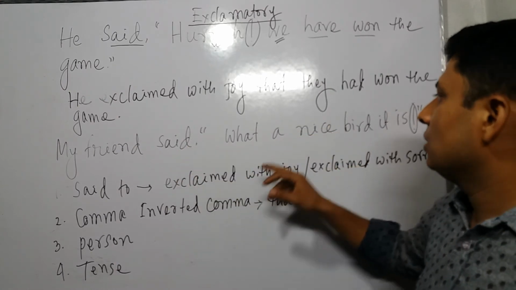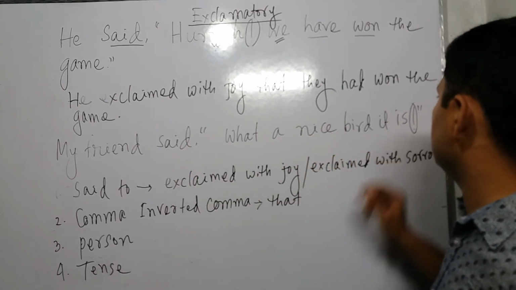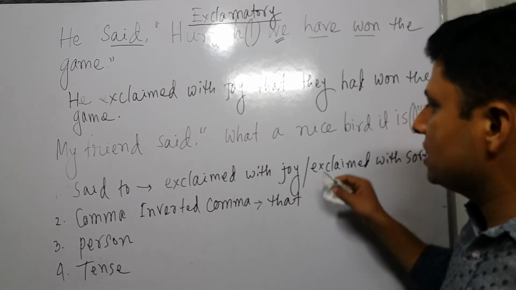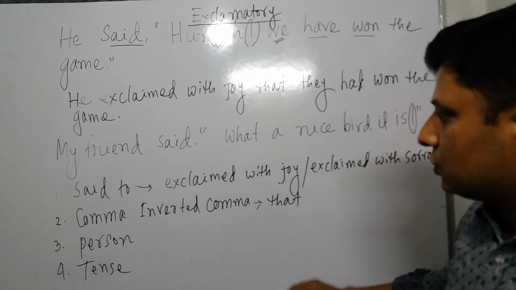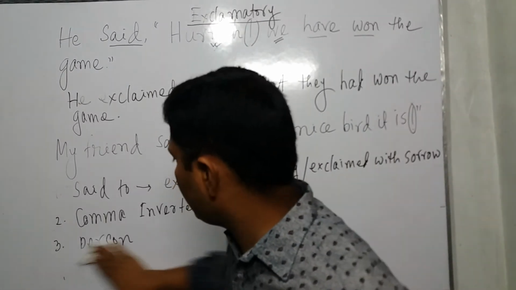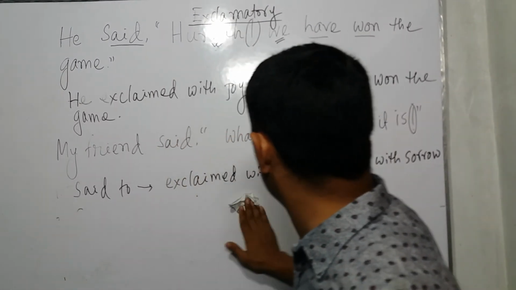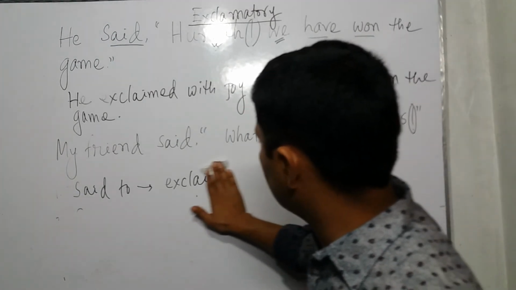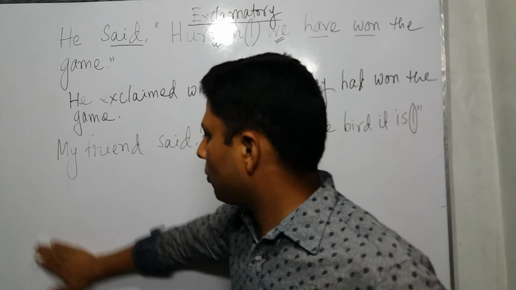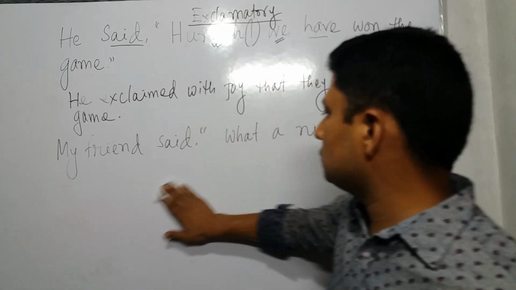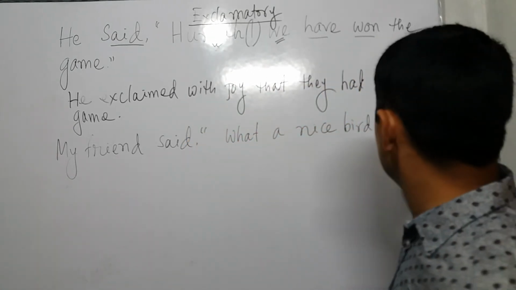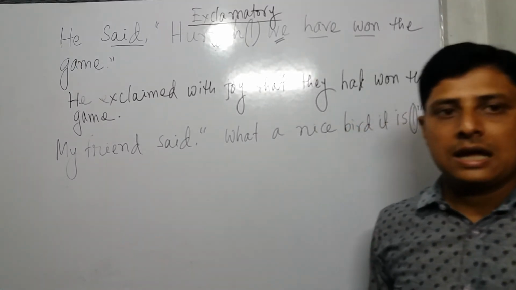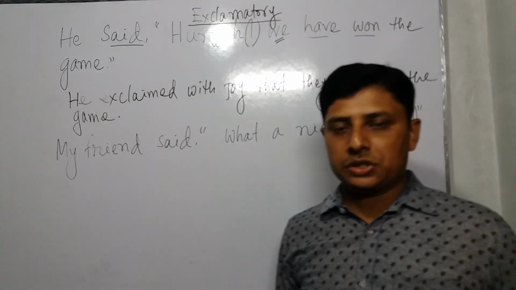So you have to memorize the rule. First, instead of said to, we should use exclaimed with joy or exclaimed with sorrow. Instead of comma inverted comma in an exclamatory sentence, we use that. Person: first person depends on the subject, second person depends on the object, and third person has no change.